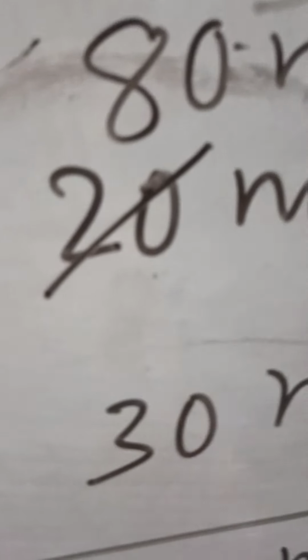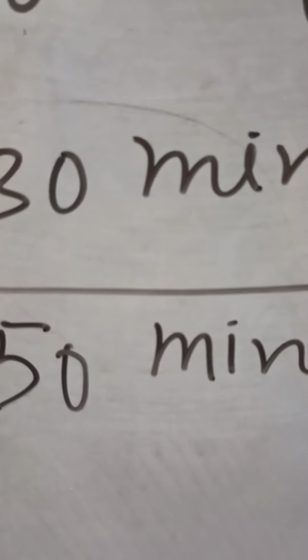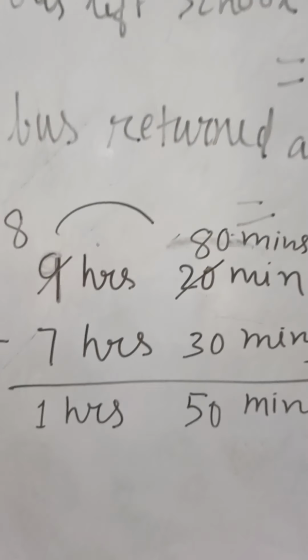The 9 is now 8. 80 minus 30 is 50 minutes, and 8 minus 7 is 1 hour. So the bus took 1 hour 50 minutes to make the morning round.